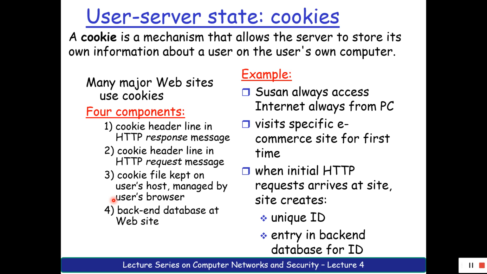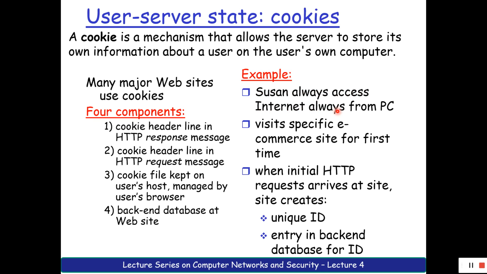So let us understand how this cookie works, how these four components are being used, using a process. Let us take an example: there is a lady called Susan who is interested in accessing the internet always from her PC, and she is not a user of a cyber center or something.